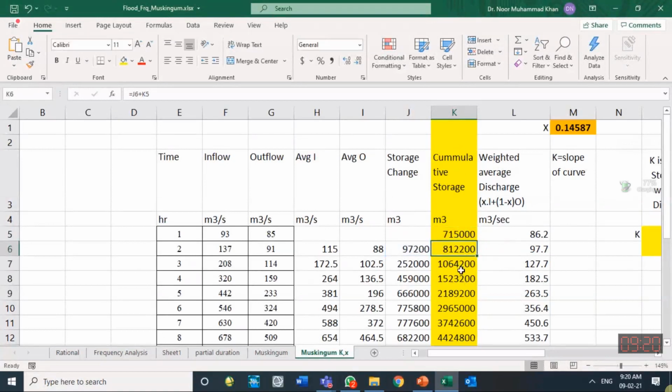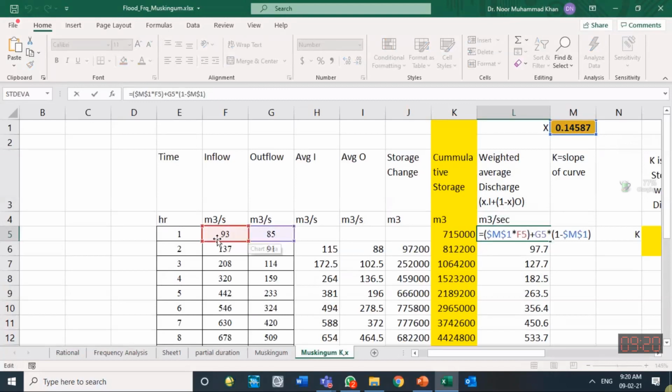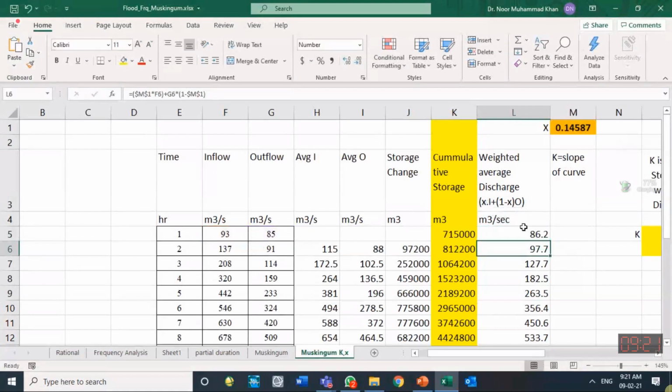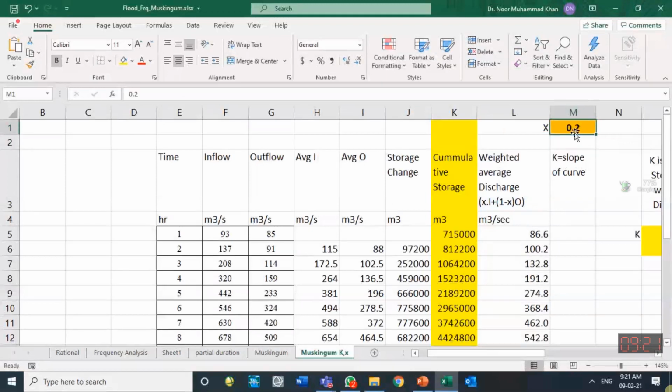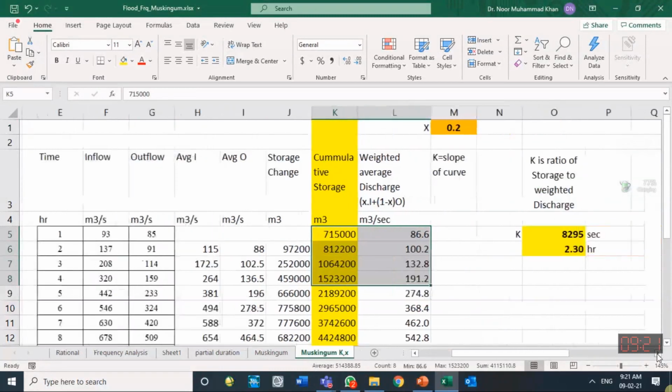So that is one column. The other column, our ordinate, is x into I plus (1 minus x) into O. For example, over here, this one is calculated using this as I and O and multiplying with x. So x is supposed over here. Let us suppose the average value of x, which is given by the literature, 0.2. When you have to suppose an x value, it should be between 0 and 0.3, but more commonly it is close to 0.2. So assuming 0.2, these ordinates have been calculated, x into I plus (1 minus x) into O. When both of these columns are with you, plot them.